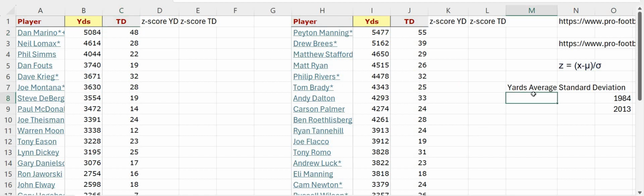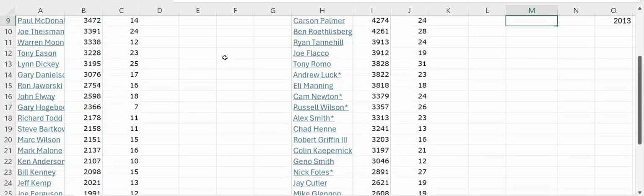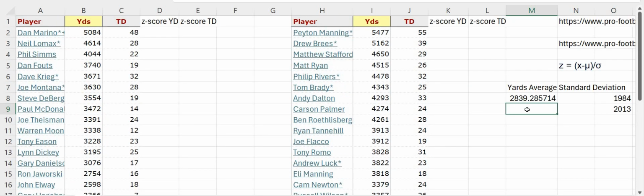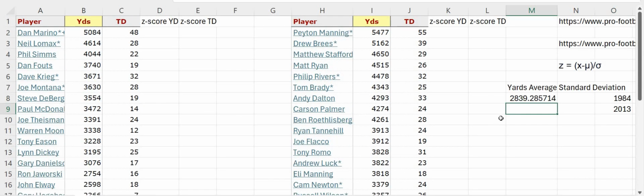So we can use the Z-score to give us an idea of who had a better season. Now I'm going to hit equals. I'm going to average, and we're going to find what the average was for the passing yards. In 1984, it was 2,839 for the top 28 quarterbacks. I selected the top 28 quarterbacks because that was how many teams there were in the NFL at that time. Both seasons there were 16 games, so we don't have to adjust for that.